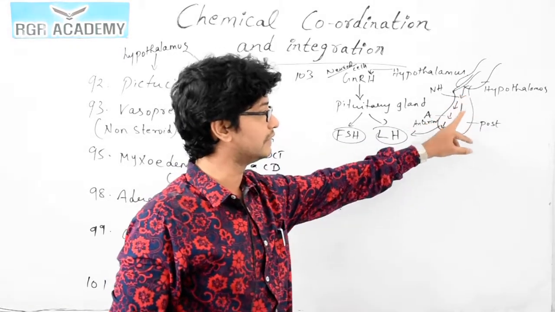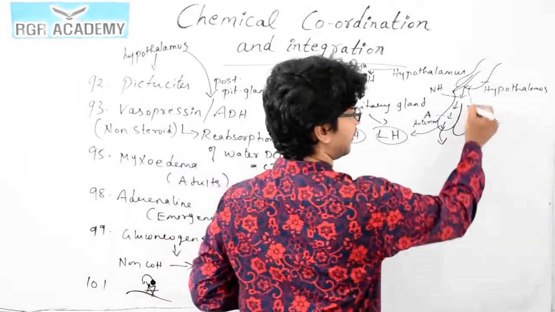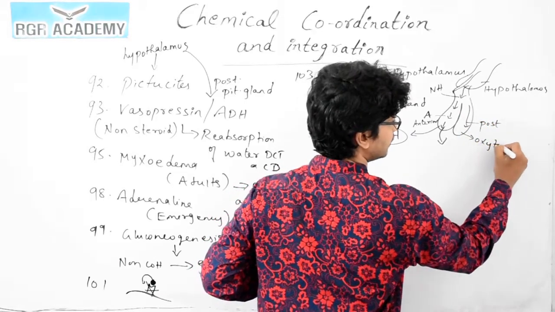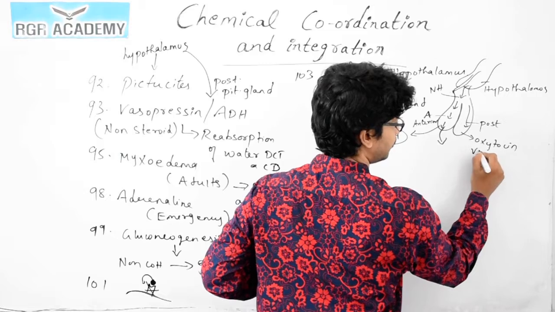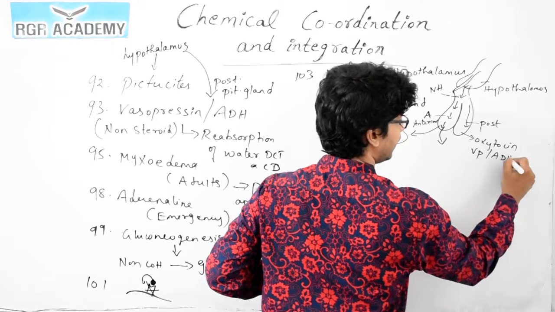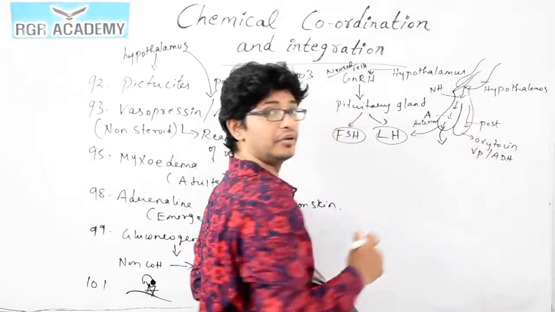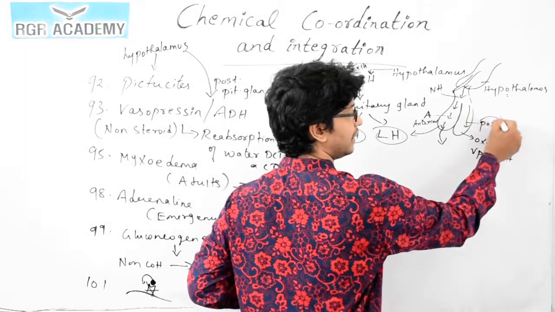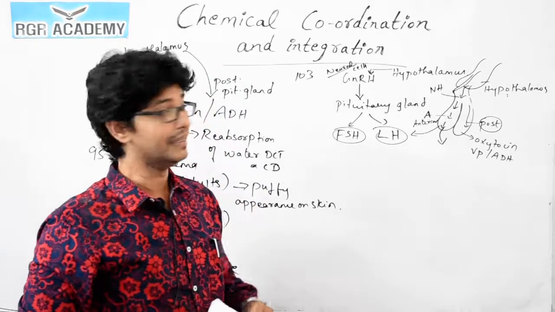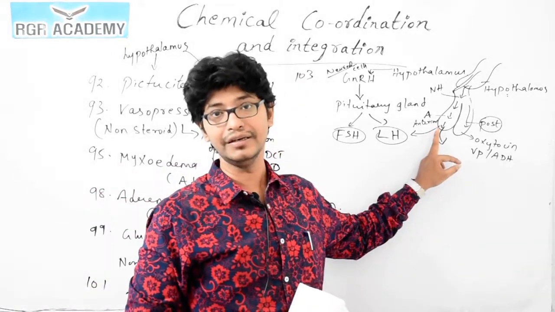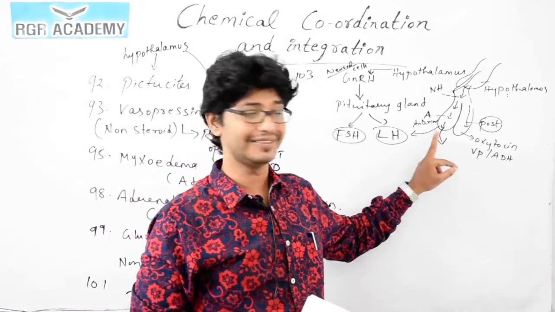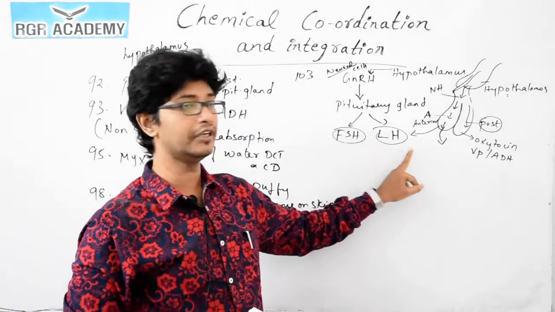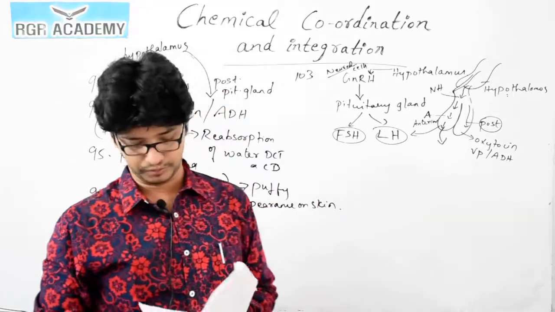Only the hypothalamus manufactures hormones like oxytocin and vasopressin, or antidiuretic hormone. These two hormones are directly under the control of the hypothalamus, but they are secreted through the posterior gland. The posterior part of the pituitary gland itself will not secrete any hormones. But it's not the case with the anterior part of the pituitary gland. For this, it requires the mechanism by means of GnRH. This produces follicle stimulating hormone and luteinizing hormone.